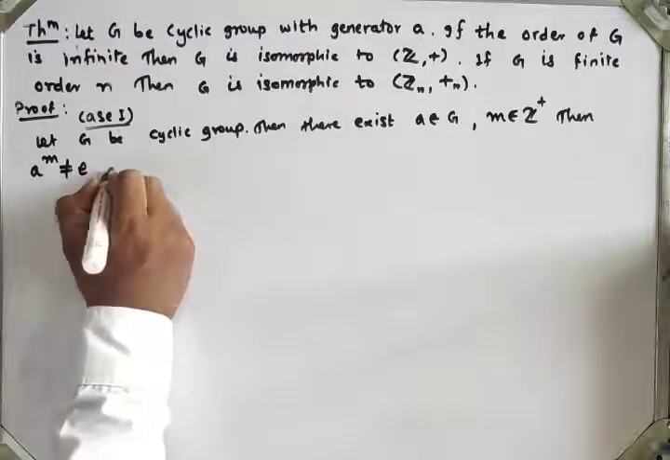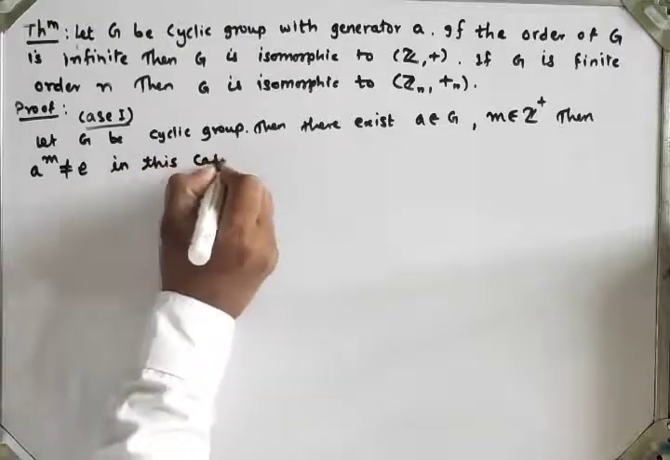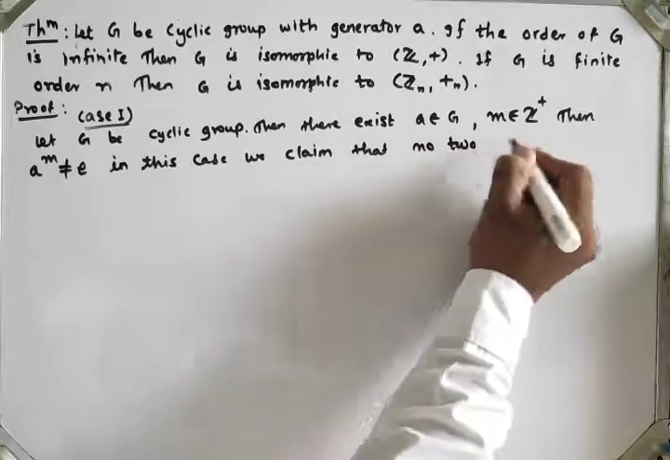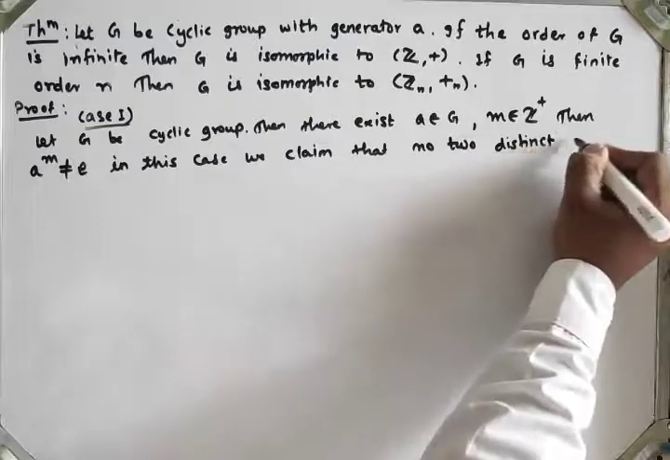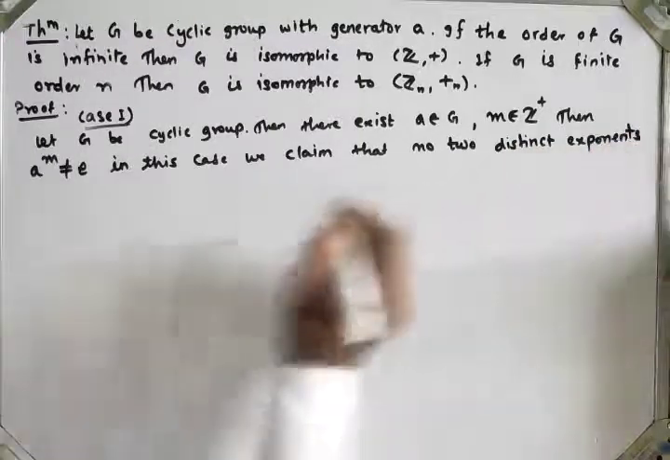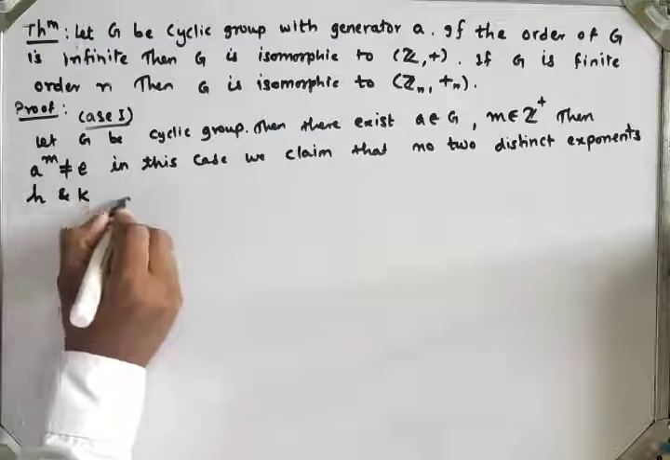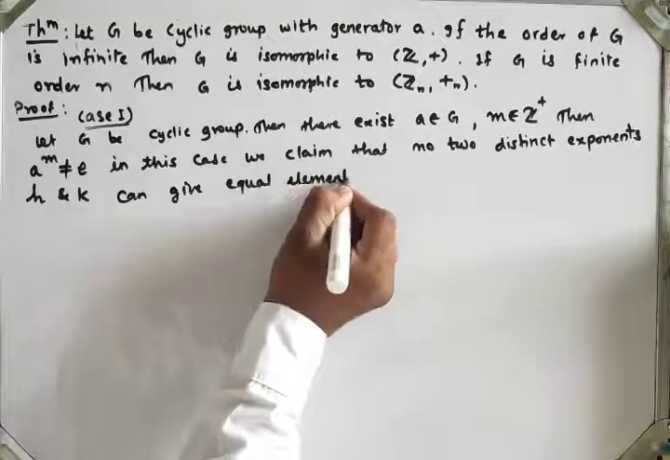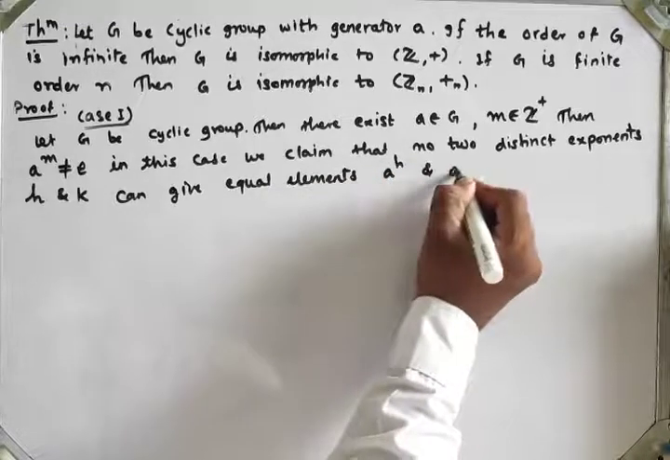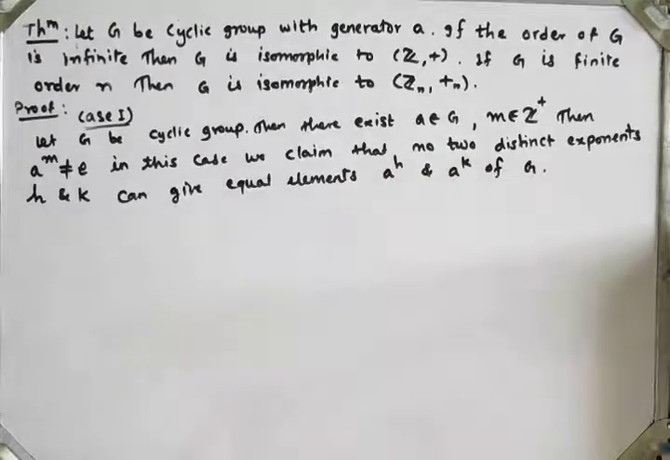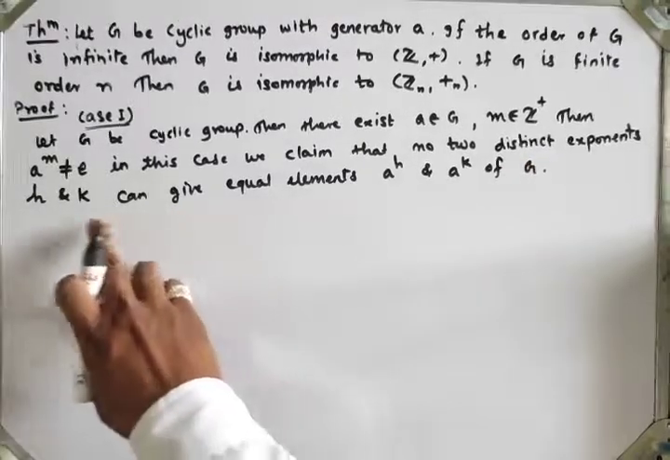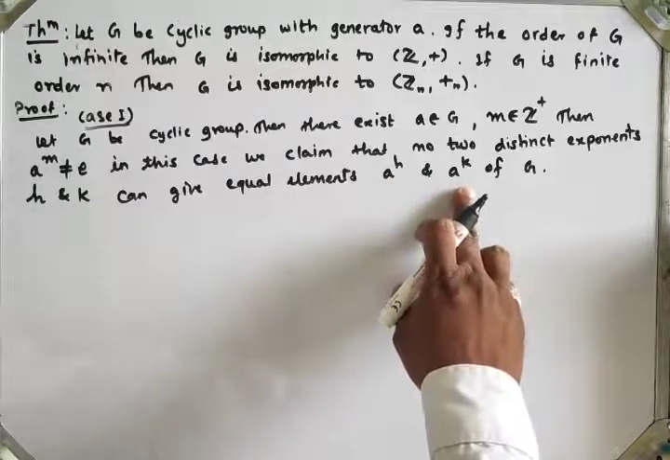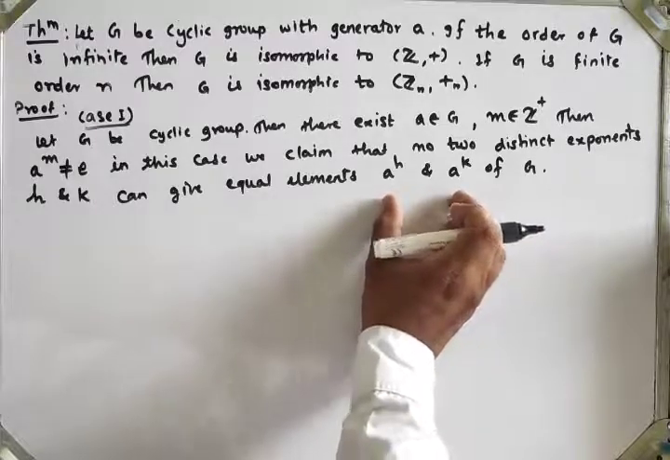So in this case we claim that no two distinct exponents h and k can give equal elements A raised to h and A raised to k of group G. Means we have to show that no two distinct exponents h and k give the same element A raised to h and A raised to k. Suppose we take both equal, then see what happens.